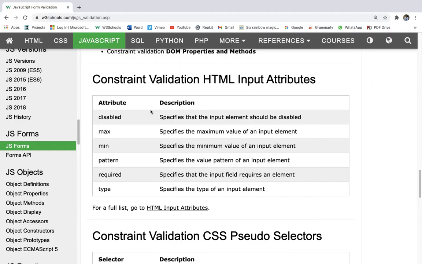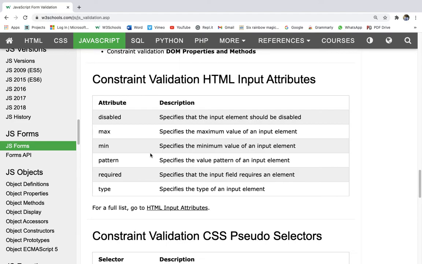Constraint validation HTML input attributes. The attributes are disabled, max, min, pattern, required and type. The disabled attribute specifies that the input element should be disabled. The max attribute specifies the maximum value of an input element. The min attribute specifies the minimum value of an input element.